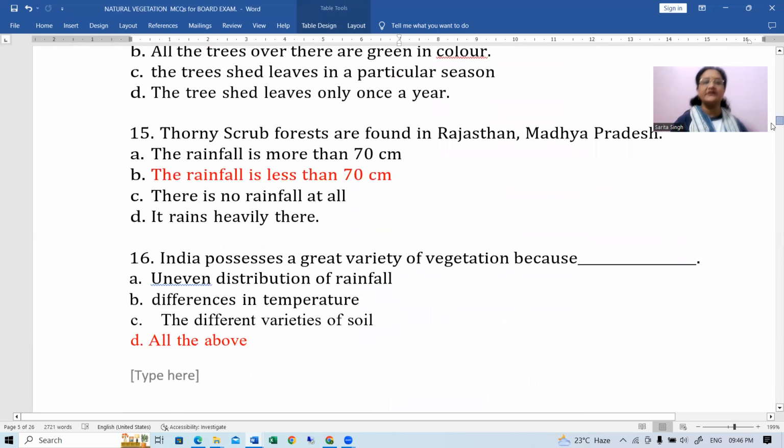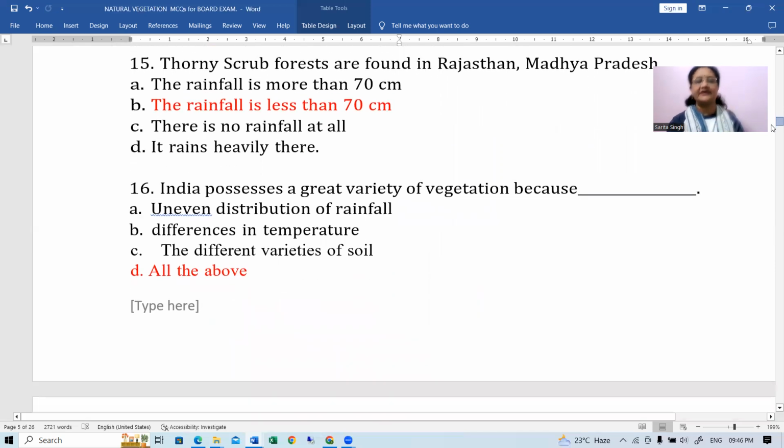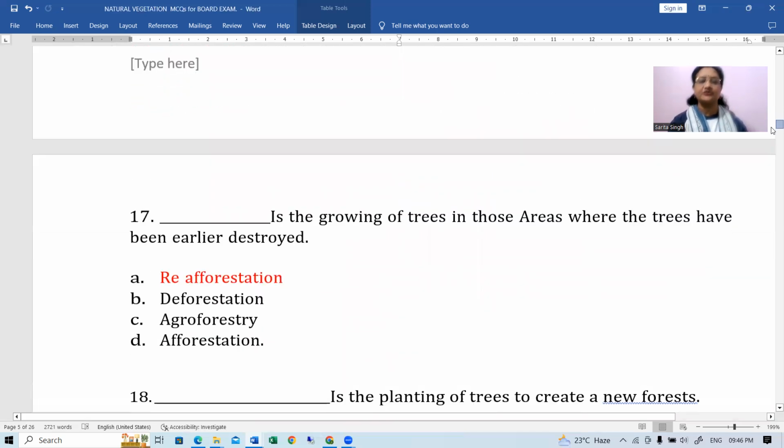Next question is thorny scrub forests are found in Rajasthan, Madhya Pradesh, etc. where rainfall is less than 70 centimeters. Okay, that means almost arid or semi-arid conditions, you can say. Right? Next question is India possesses great variety of vegetation because uneven distribution of rainfall is there, differences in temperature, different varieties of soil. All these are applicable. Okay, so D option is the correct one.